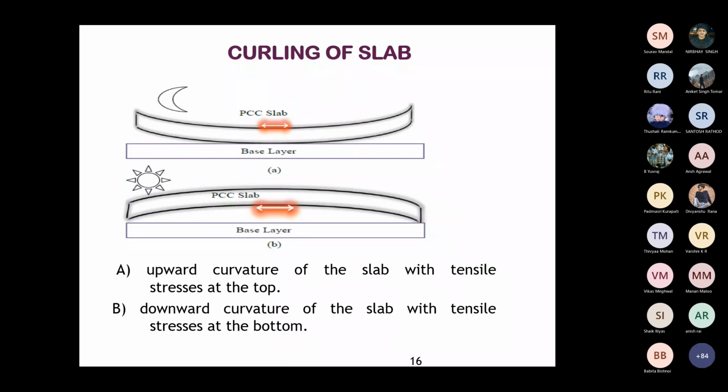And see, curling of slab. Curling of slab means you can see during daytime, or in the first one it's given during night time. We have seen that the temperature at the bottom.